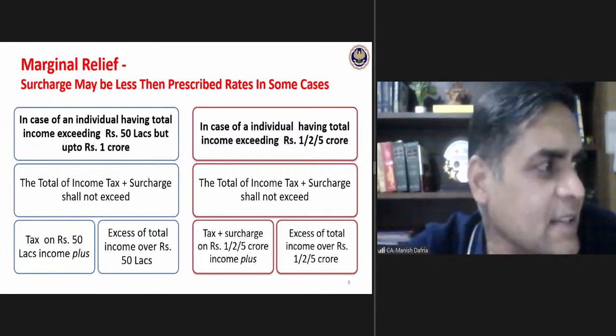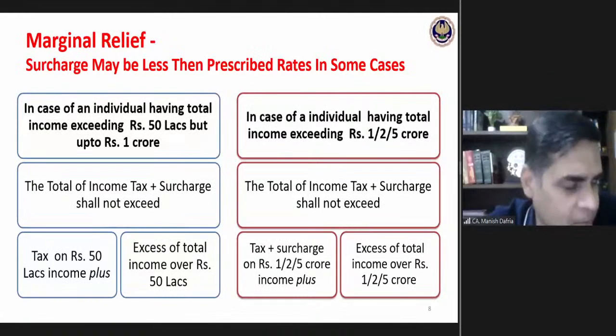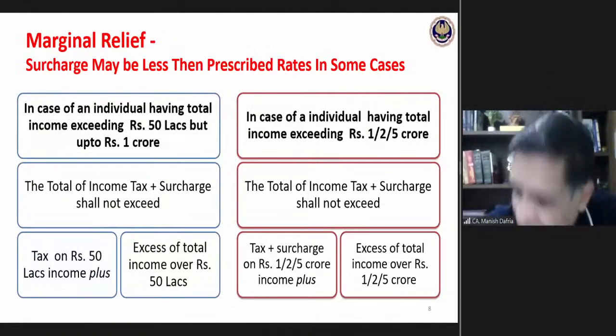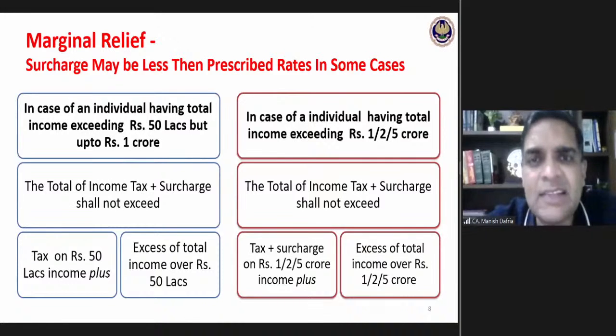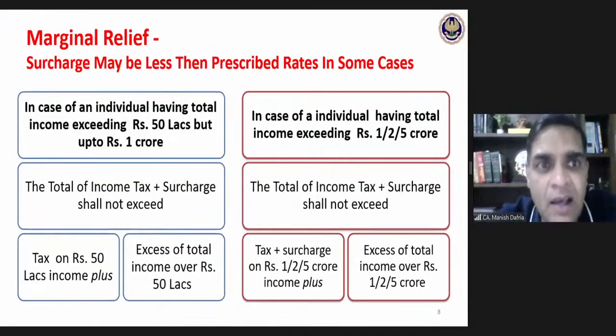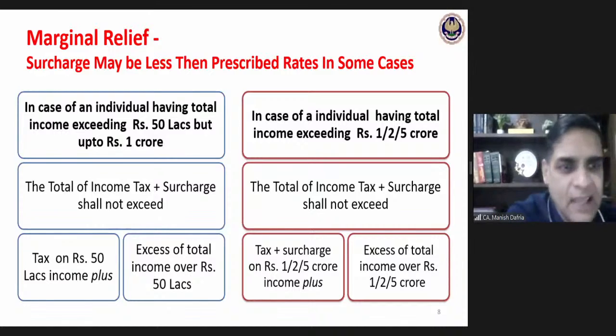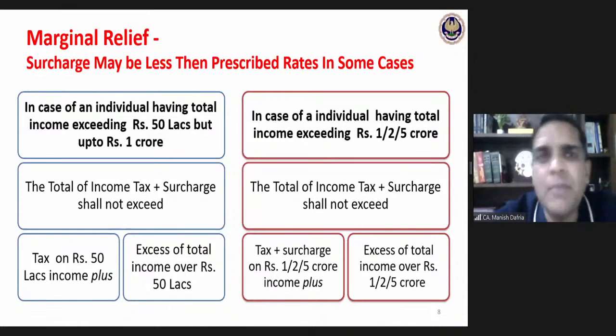This is regarding surcharge and marginal relief, which is what we were discussing. Okay. So the idea is this: whenever there is a surcharge, marginal relief may become applicable. If my income is more than 50 lakhs, then whatever is the total tax plus surcharge payable by me, it cannot be more than the maximum limit.